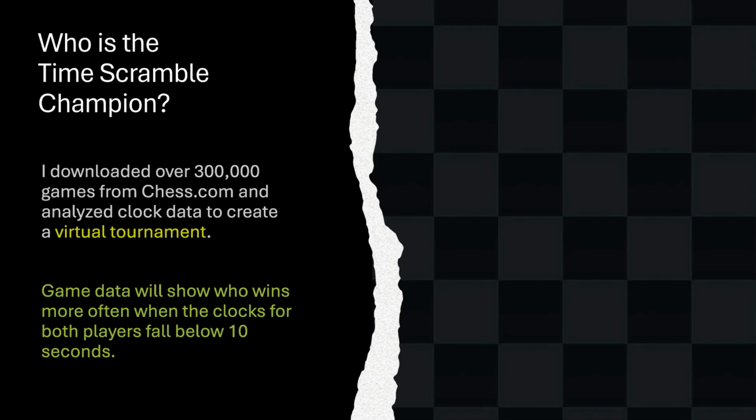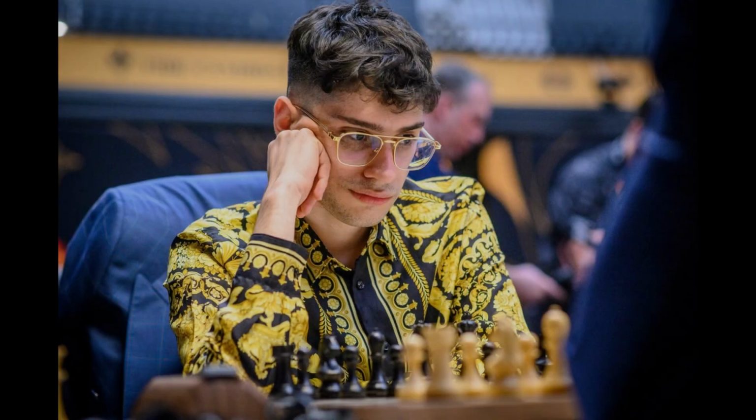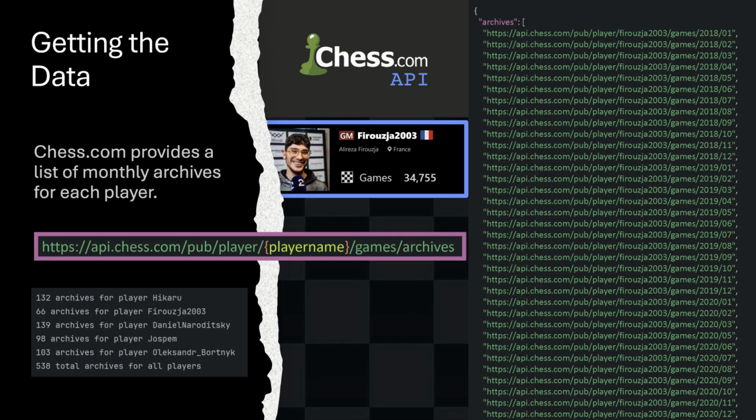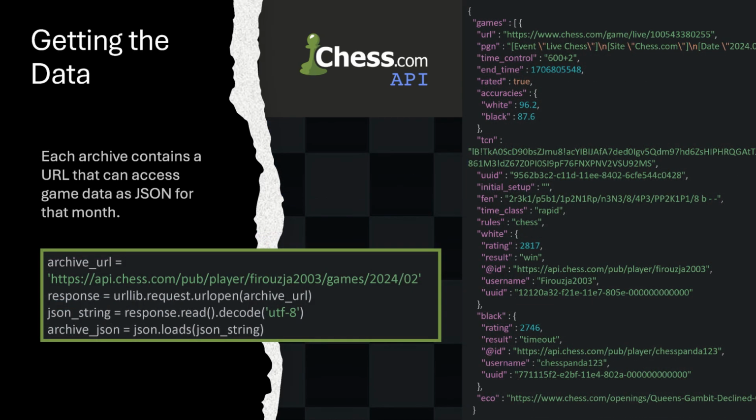I downloaded over 300,000 games from the top speed chess players on chess.com in order to create a virtual tournament that compares the number of wins for each player. I used the chess.com API to download a list of available game archives for each player. Each archive is a link to the API, which returns a JSON file with game data by month and year.